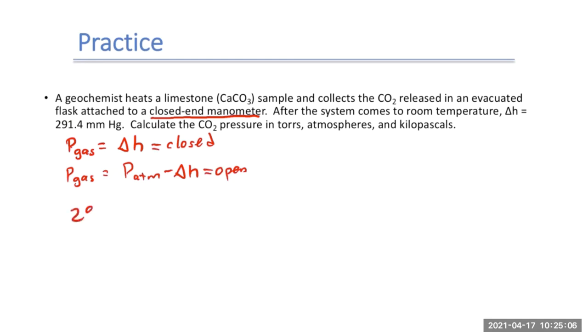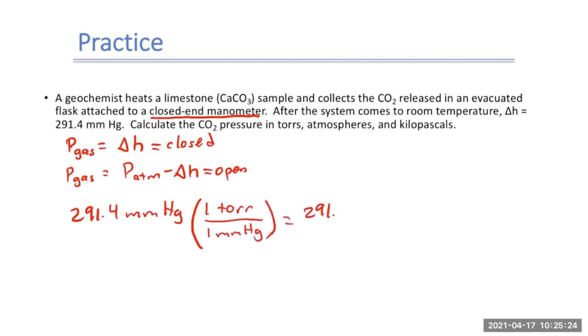So we have our 291.4 millimeters of mercury, and I want to convert it into torr. I know for every 1 millimeter of mercury, I have 1 torr. So that's going to give us 291.4 torr. That's the easy one.